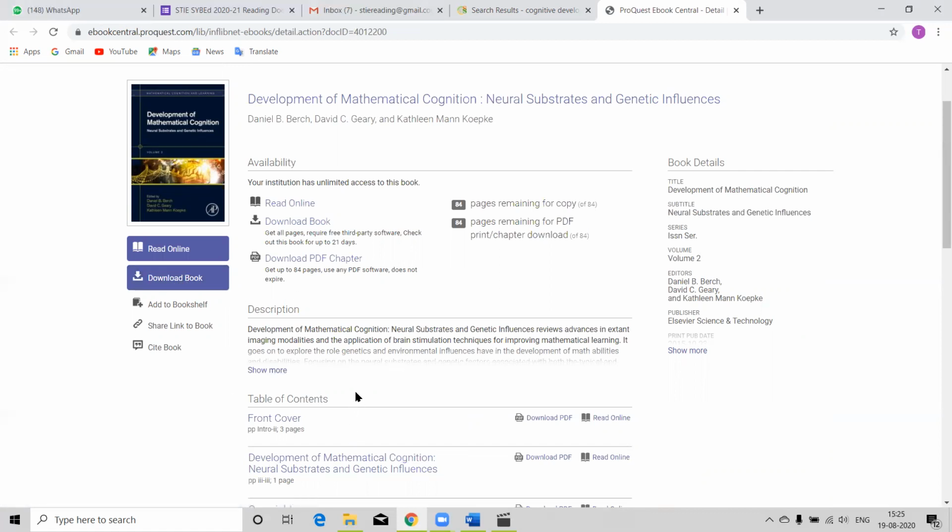The chapters which are most relevant, those only you can download, others you can read online. Okay, and you should not print more than 60 pages at a time.